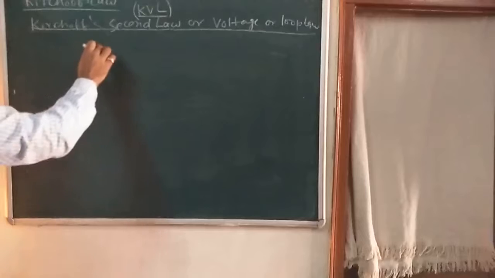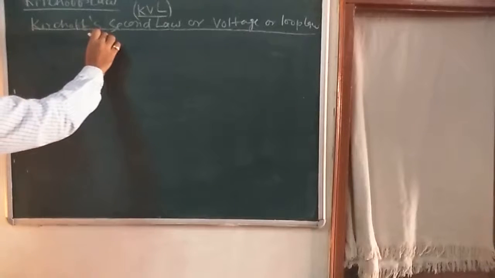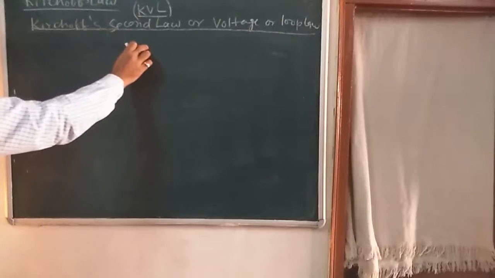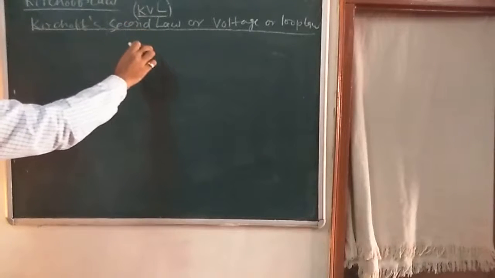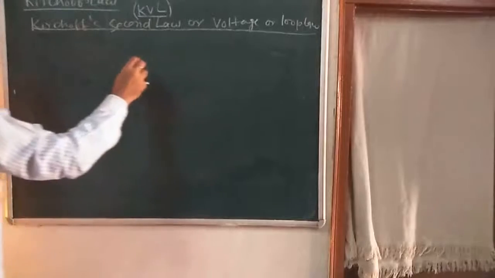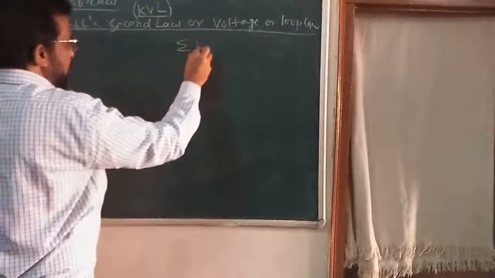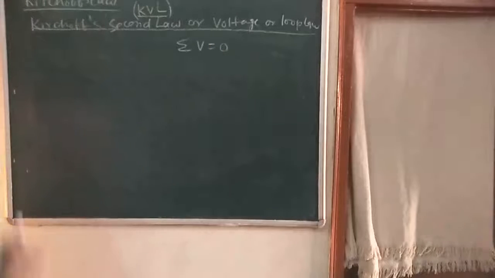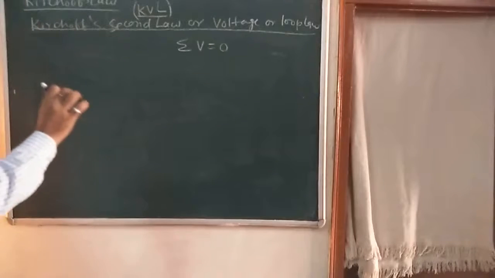I can say here the algebraic sum of all the potential drops and EMF along any closed path in a network is 0. That is, summation of V is equal to 0. Total sum of EMF is equal to 0.